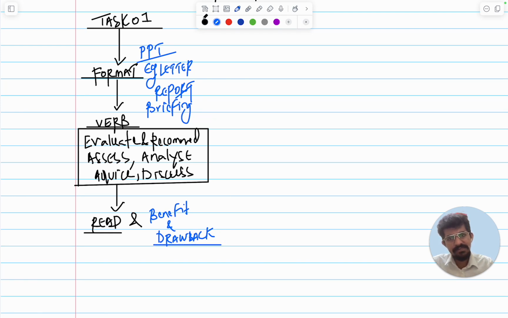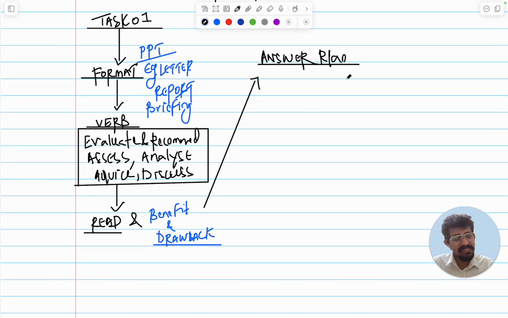Once you see this, quickly design a small answer plan in the main writing itself. You can write a heading as answer plan and make sure you understand what is going to come. That is very, very important. Then you can write it down, for example: advantages, disadvantages, recommendation, all those things.